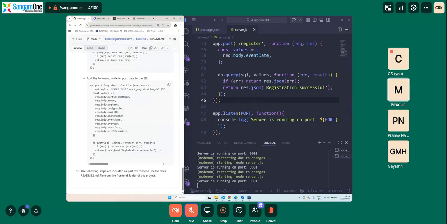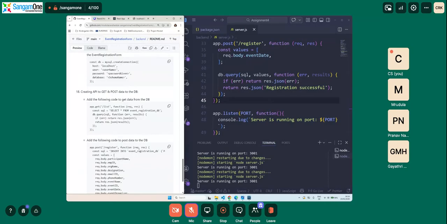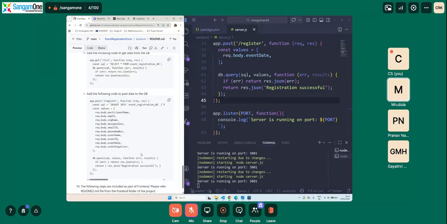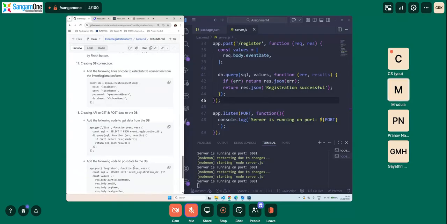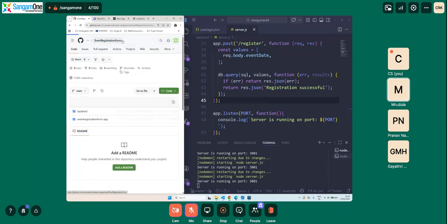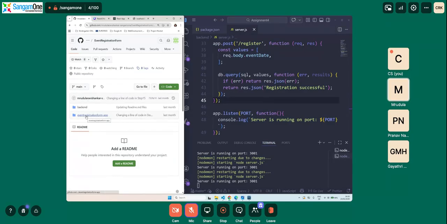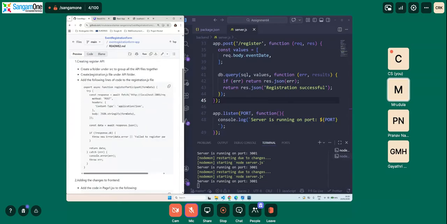So everything from the backend, whatever we need to do, we have our registration, we have our list function, everything that we are trying to do. Okay. So now we also need to create an API for registration. So we need to follow a few more steps that are in the readme in the front end part of the application. So we will go back and click on event registration form, and our front end was named assignment4.app. So we will go back to event registration, readme2.md, and here we need to create an API for that.